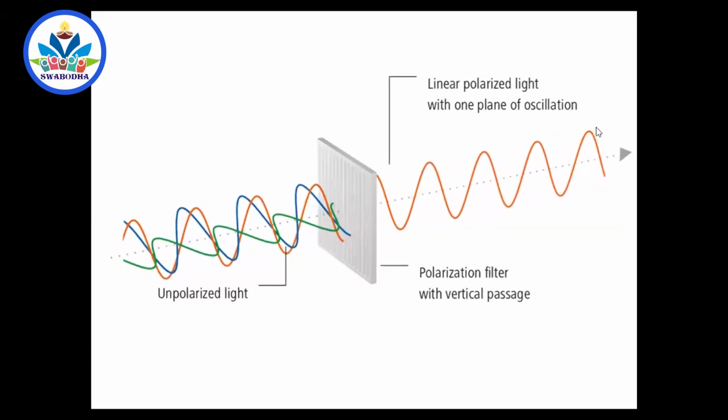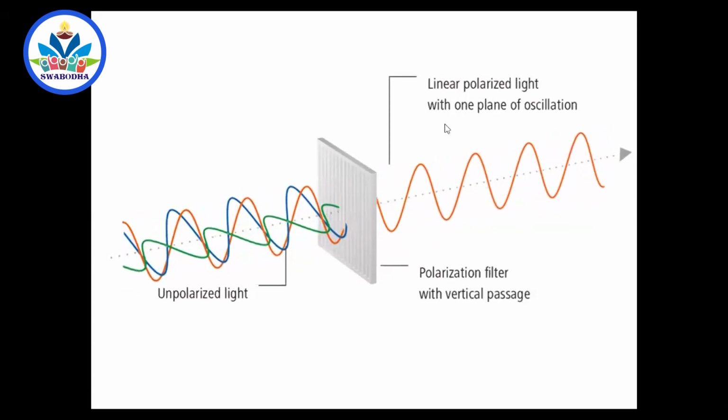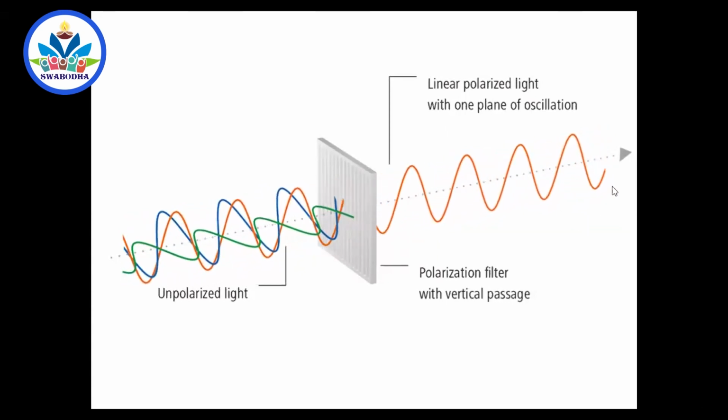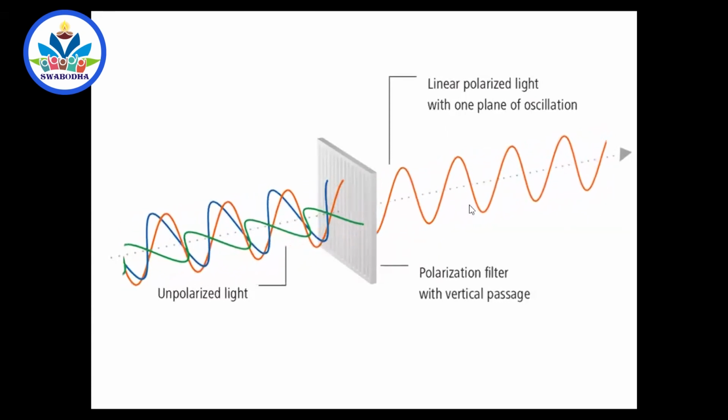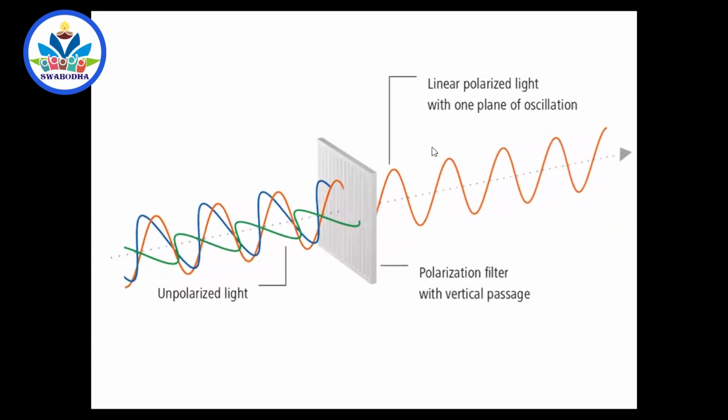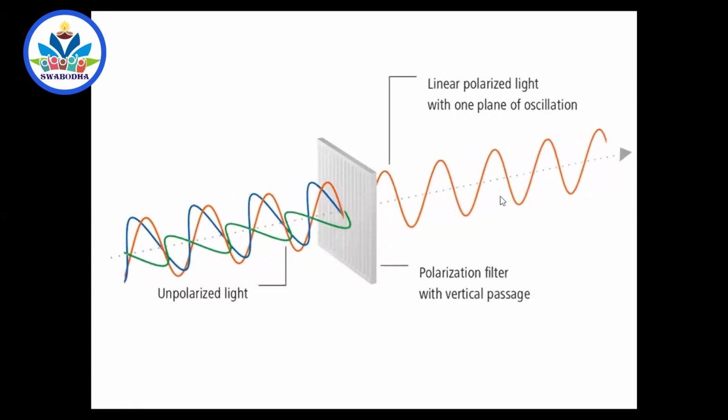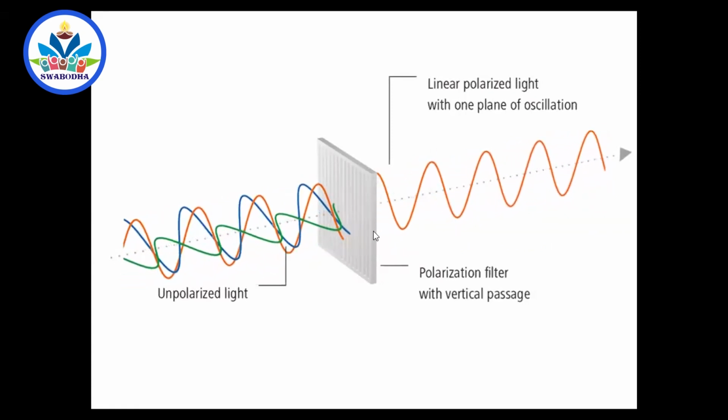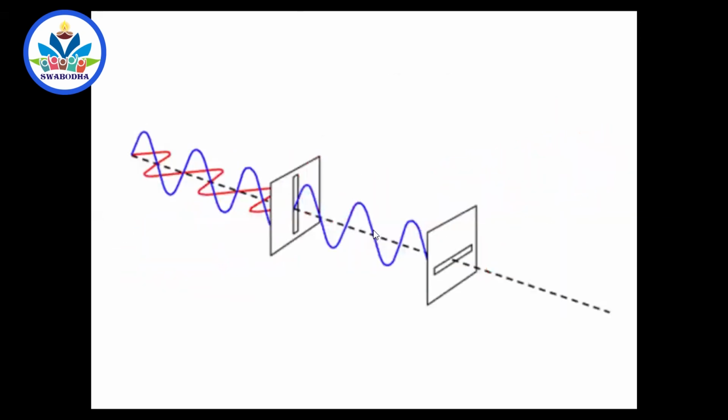This is the plane of vibration. Perpendicular to that, you have the plane of polarization. So in this direction you have the plane of polarization, and this is the plane of vibration. This is how polarization occurs. And here is another demonstration. There is an electric field in the blue direction.